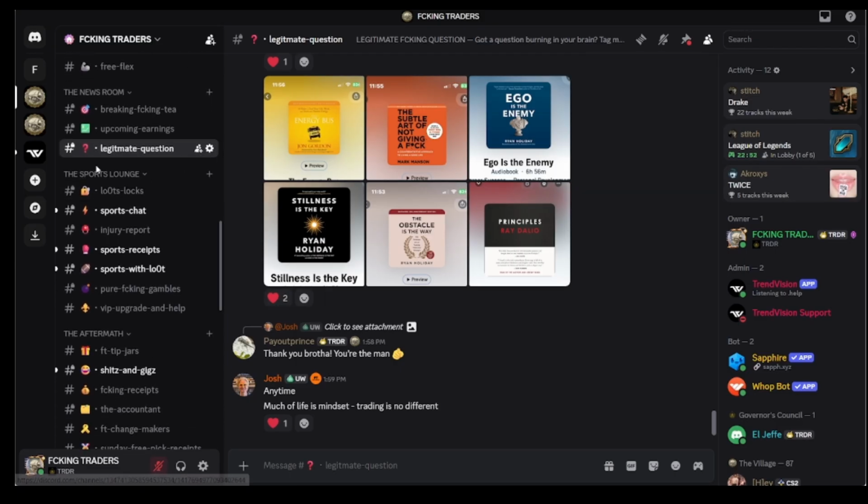Then we have the Sports Lounge. This is actually going to be, after October 15th, its own standalone category with a separate subscription.